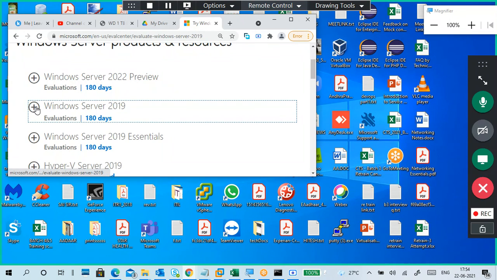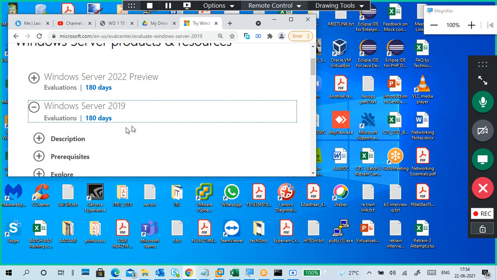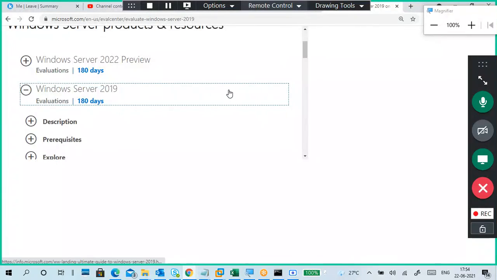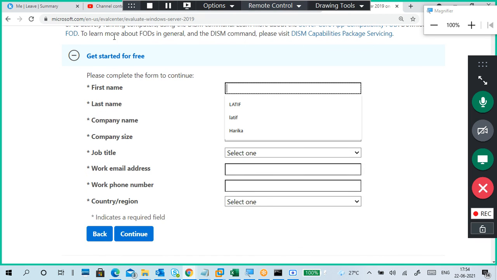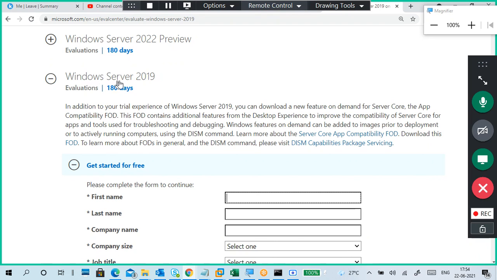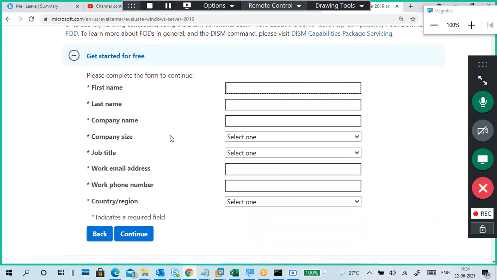Why is it not showing anything? It is showing the description but not other things. Okay, select ISO, continue. Server 2019, like this.